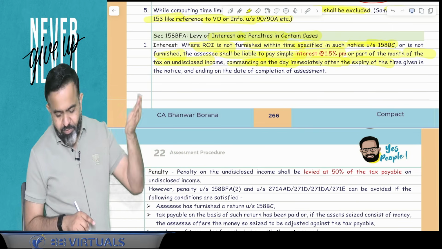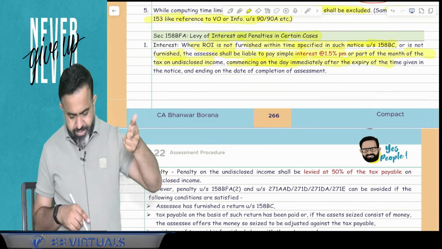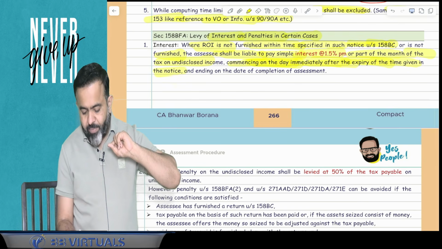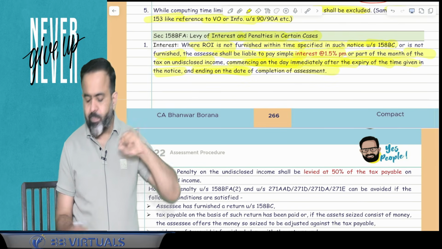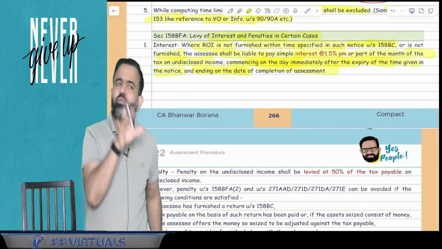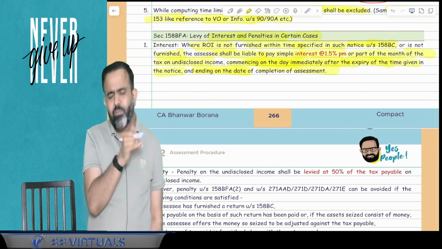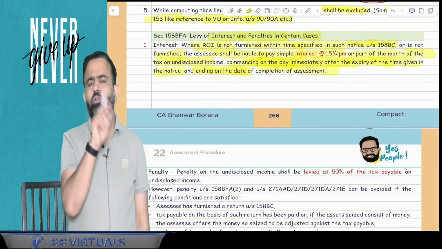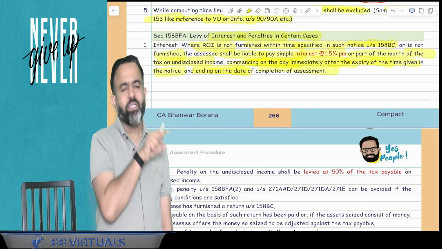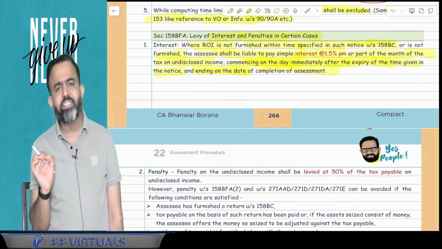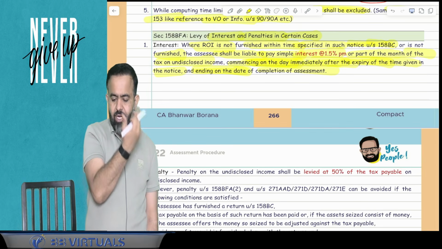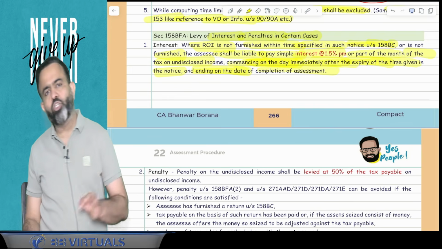So here guys, 1.5% per month or part of the month is an interest on the tax on undisclosed income, commencing on the day immediately after the expiry of the time given in the notice and ending on the date of the completion of the assessment. So you have to file the return within the time given in the notice, but if you do not file the return within that time, there will be interest at the rate 1.5% on the tax on undisclosed income. That interest will run exactly after the time allowed in the notice and end on the date of the completion of the assessment.